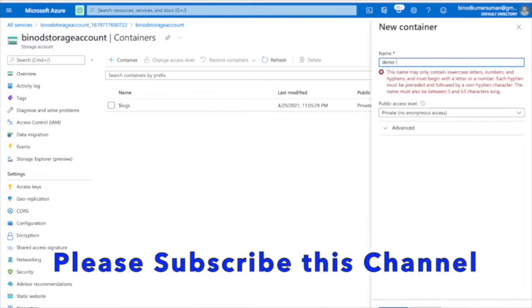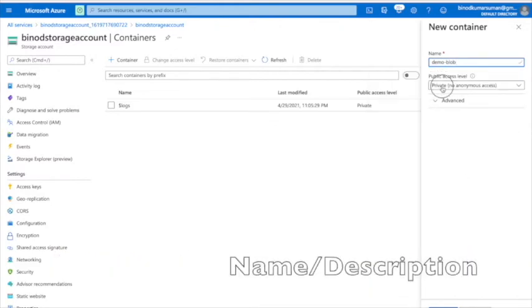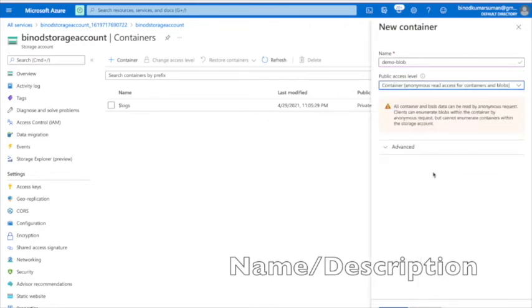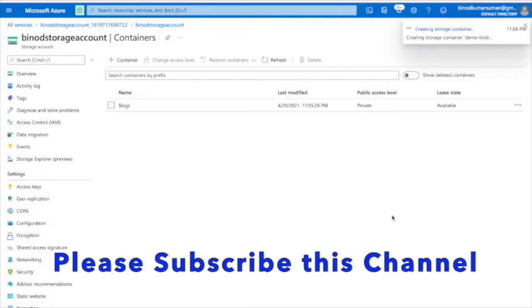container demo blob. You can make it public, so from outside we can access this, just for the demo purpose, and create it. Hit the create button. Now see, it appears here.